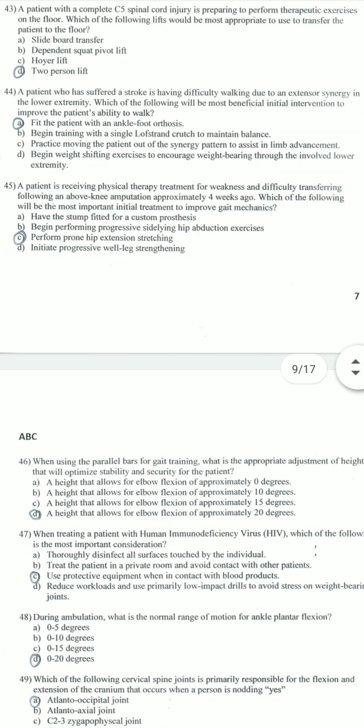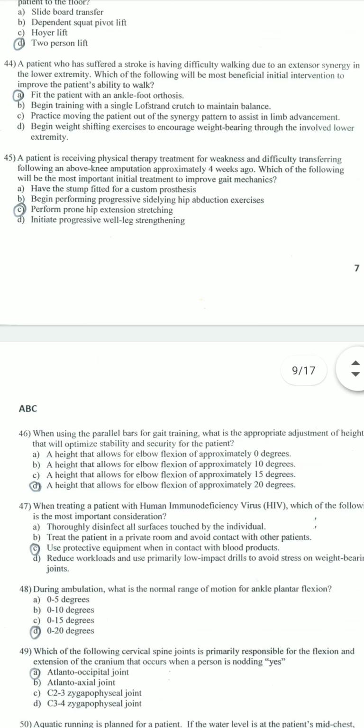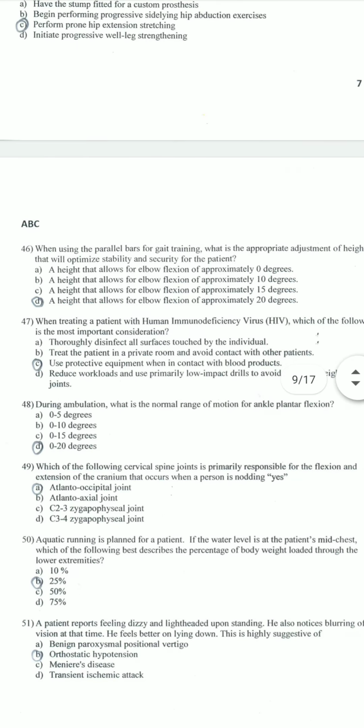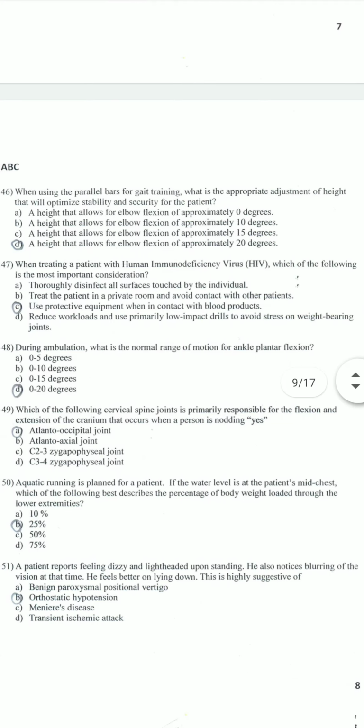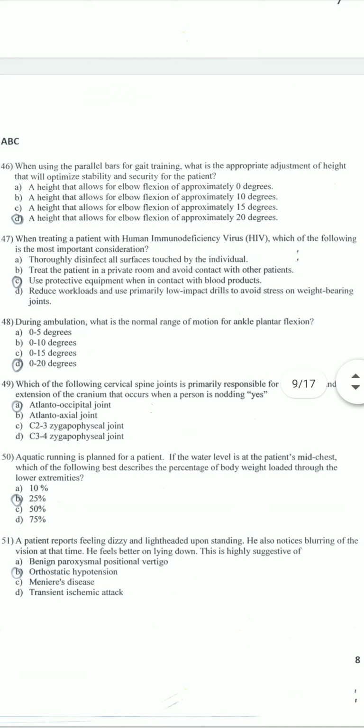A patient is receiving physical therapy treatment for weakness and difficulty transferring following an above knee amputation approximately 4 weeks ago. Which of the following will be the most important initial treatment to improve gait mechanics? Perform prone hip extension stretching. When using the parallel bars for gait training, what is the appropriate adjustment of height that will optimize stability and security for the patient? A height that allows for elbow flexion of approximately 20 degrees.